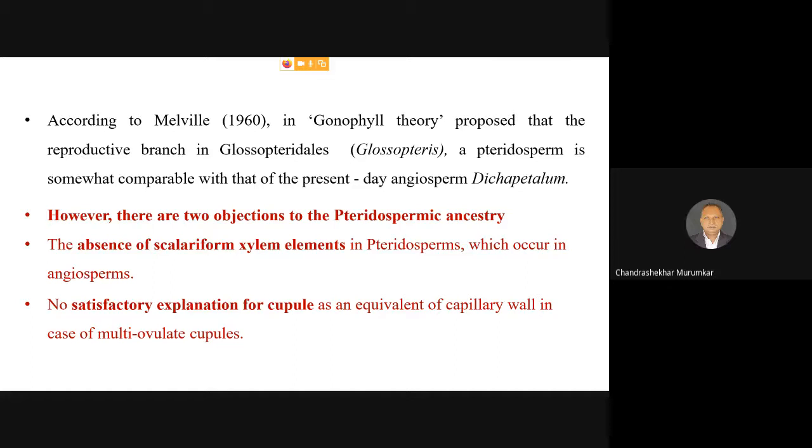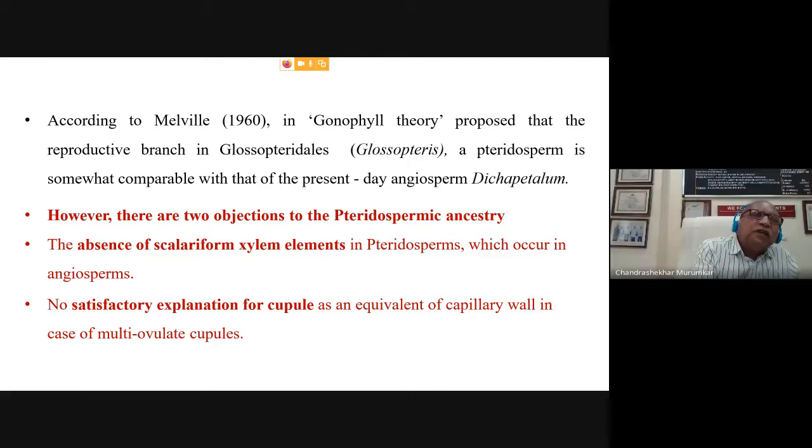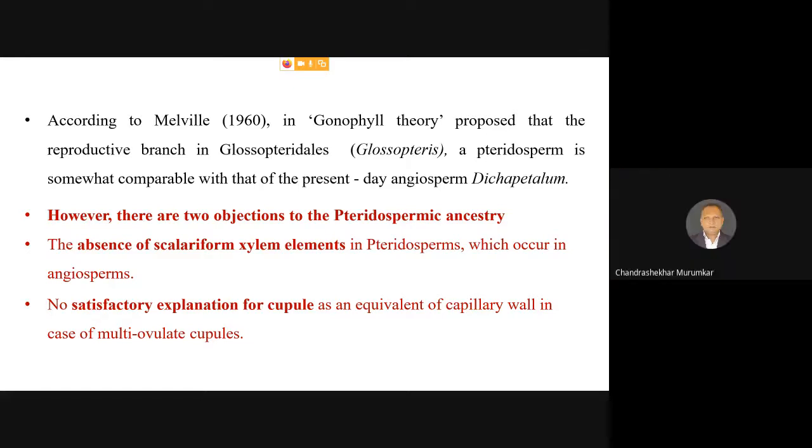According to Melville, in 1960 he proposed the Gonophyll theory, and he proposed that a reproductive branch of Glossopteridales, a primitive fossil fern genus, a pteridosperm, was very much comparable to the present day angiosperm Dicapetalum.